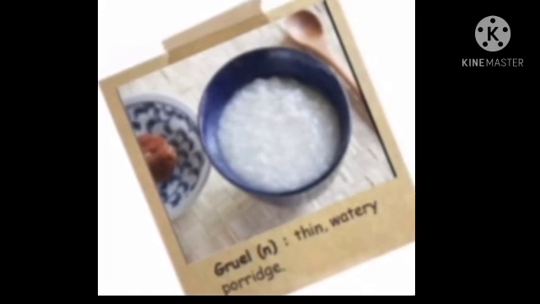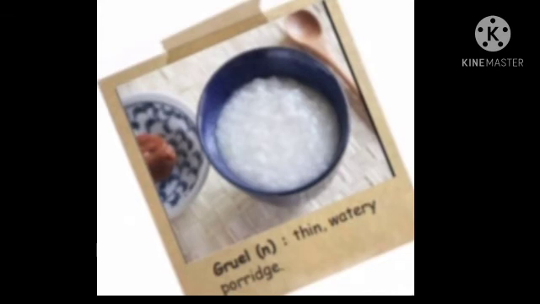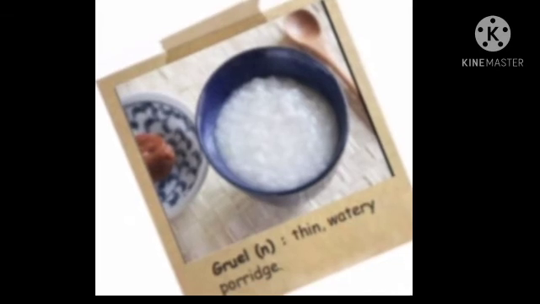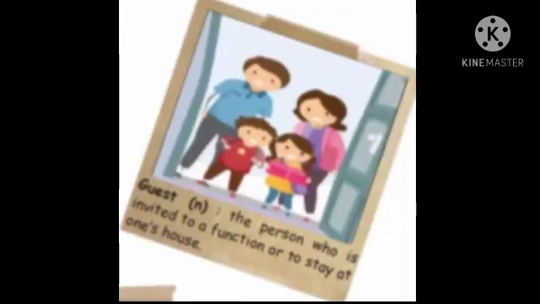The next one is guest. The person who is invited to a function or to stay at one's house. Guest means the person who is invited to a function or to stay at one's house is called guest.